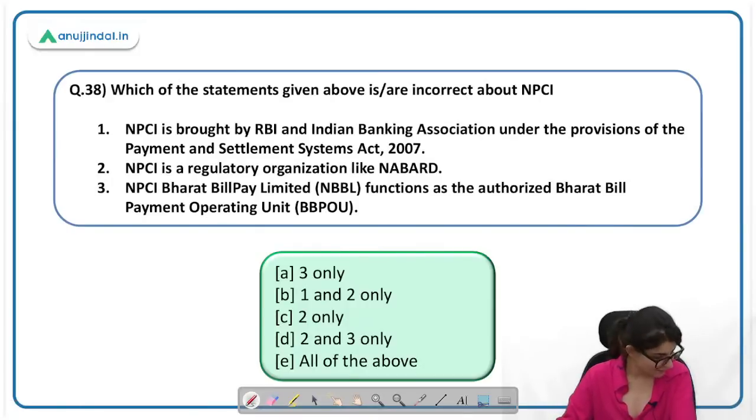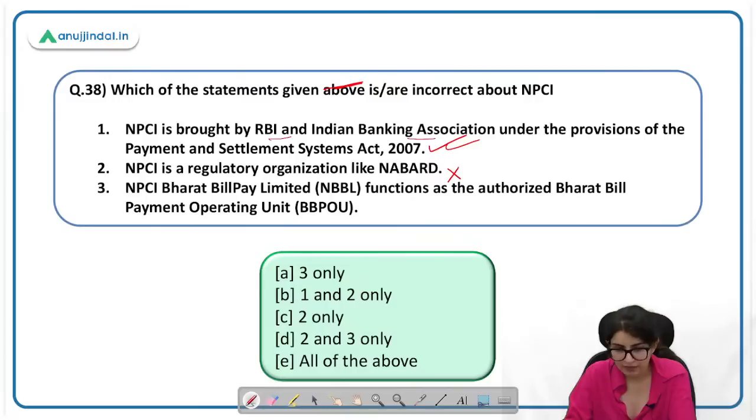3 stages, absolutely right. Who gave the right answer? Parash again. Shreya, very good. Ankur. Which of the following statements given below are incorrect about NPCI? NPCI is brought by RBI and IBA under the provisions of the Payment and Settlement System Act. This is correct. NPCI is a regulatory organization like NABARD. This is incorrect. It is not a regulatory organization like NABARD.